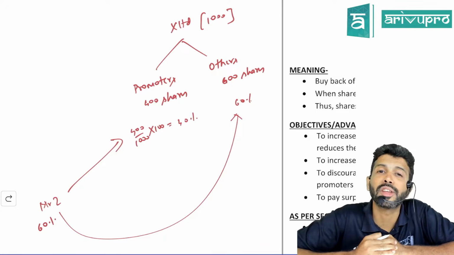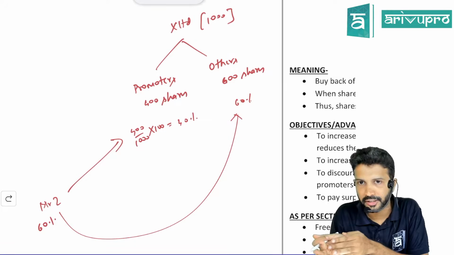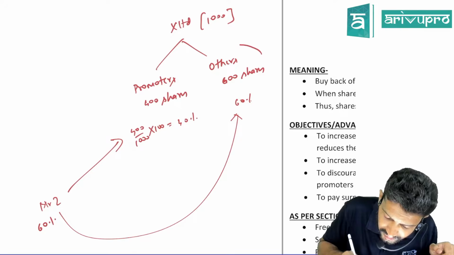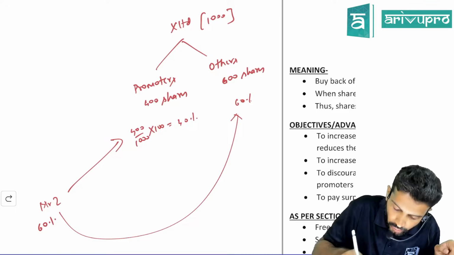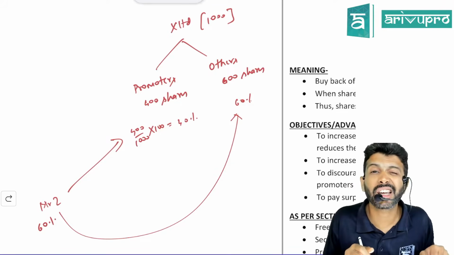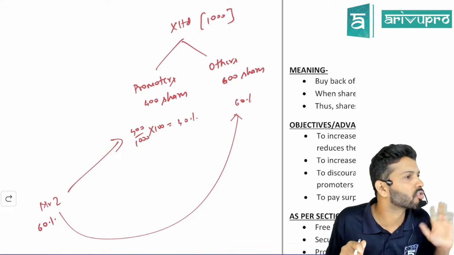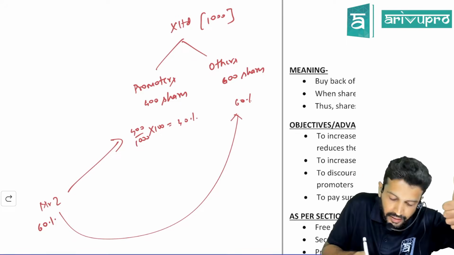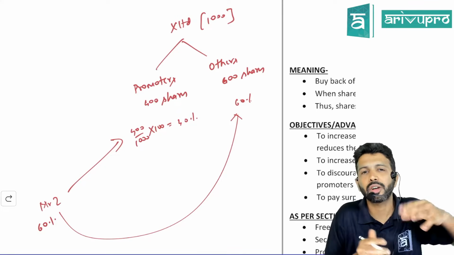No. So what do you think they will start doing now? Initially, when they wanted money, they had to take money from the others. But now when companies slowly start getting more and more money, would they like to increase this others ka share percentage, or would they like to reduce this as much as possible? They would like to reduce this others ka share percentage as much as possible so that some hostile takeover can be avoided. This is generally one of the reasons why companies do the buyback. Are we okay? So two things you can write over here. One, buyback is done to increase promoters ka share percentage. Another reason is to avoid the hostile takeover.